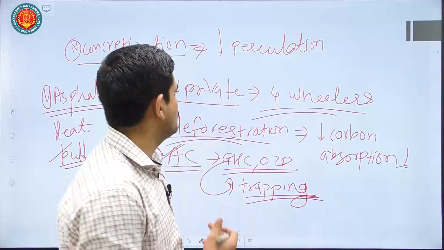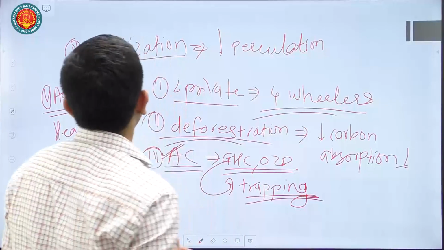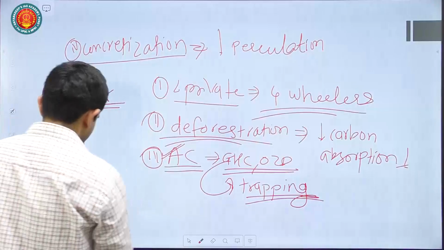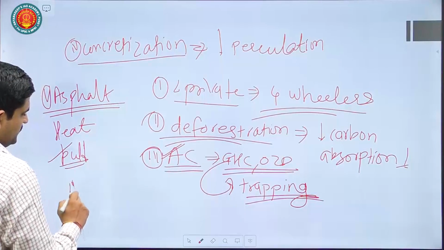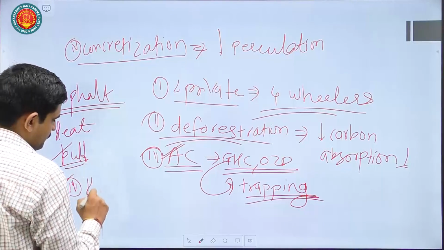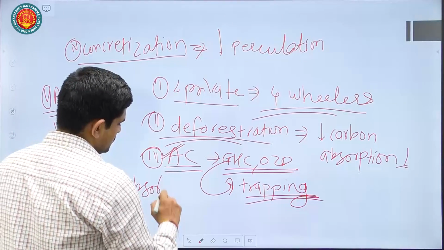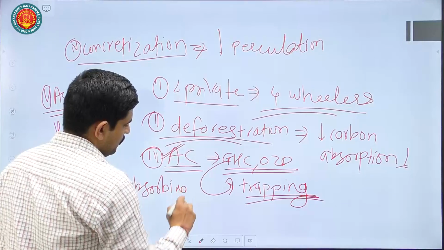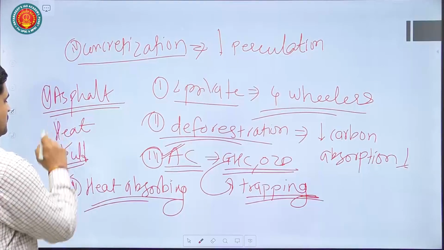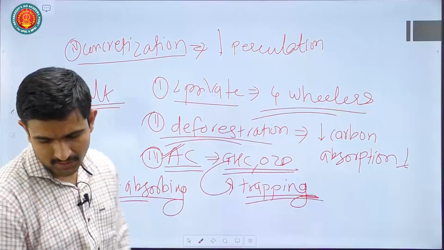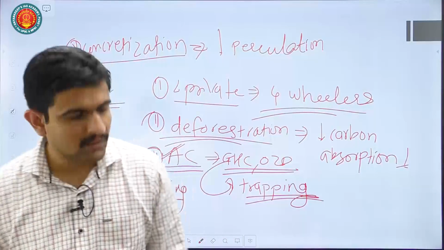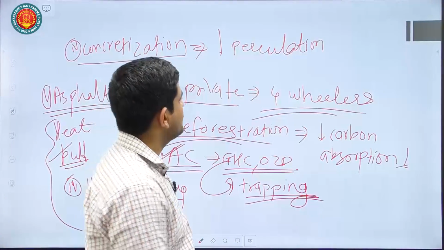Also, you can talk about other reasons like presence of heat absorbing building construction material. All these you can mention in this particular answer. Anything apart from this, you can mention the transportation system.